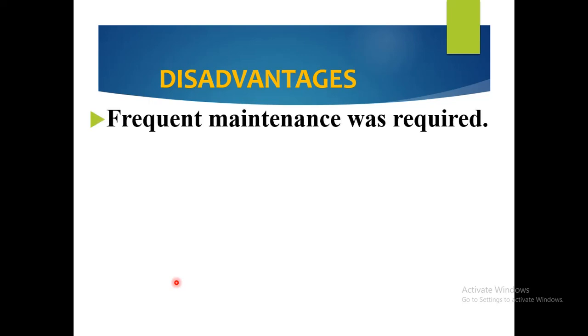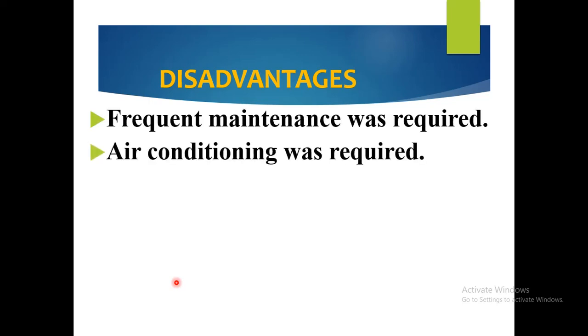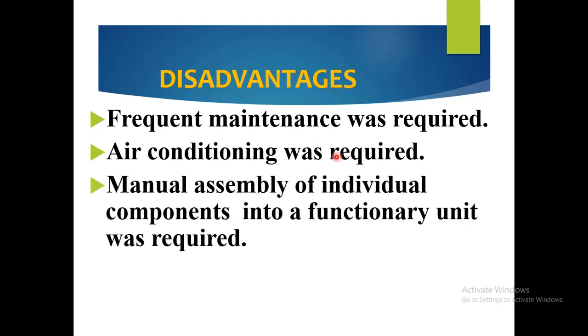Now, disadvantages of second generation computers. Frequent maintenance was required, so we often had to do maintenance work. These computers also generated heat, so air conditioning was required. Next, manual assembly of individual components into a functional unit was required.